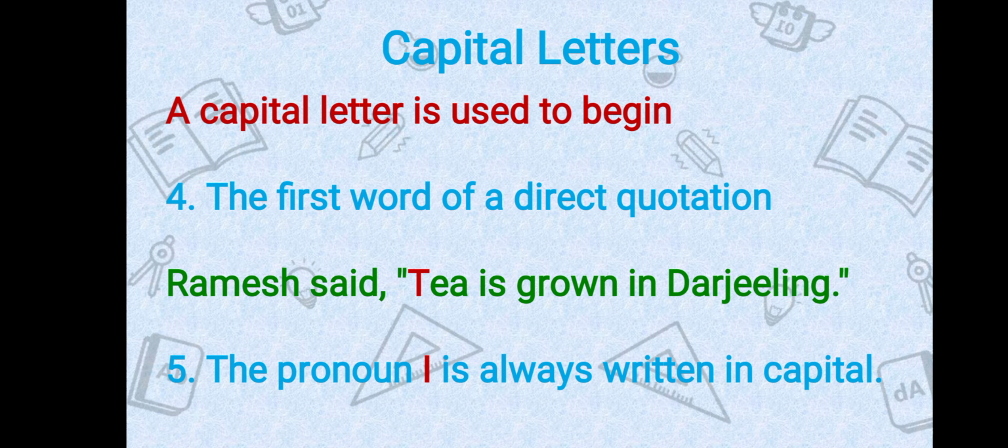A capital letter is used to begin the first word of a direct quotation. Like, Ramesh said, "Tea is grown in Darjeeling." Here tea is the first word of the direct quotation, so tea is in capital. And one very important thing: the pronoun I is always written in capital. Some of you make this mistake, so don't make this mistake again. Whenever you are using I as a pronoun, you write I in capital.